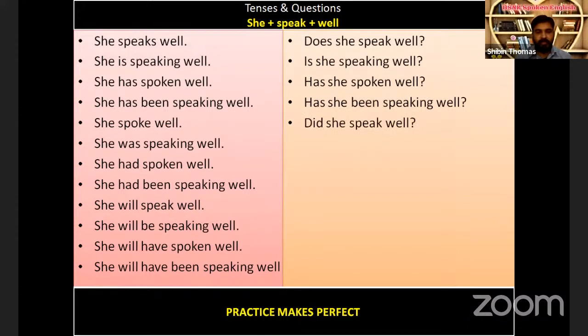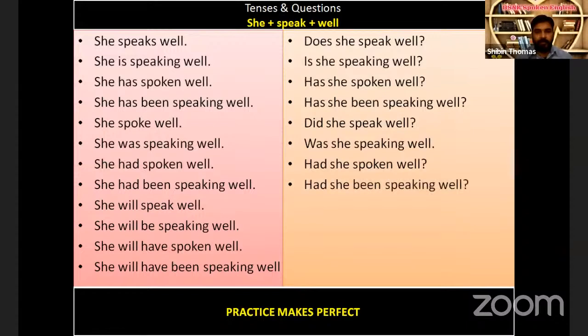Spoke means did speak. She was speaking well. That is, was she speaking well? She had spoken well. Had she spoken well? Then she had been speaking well. Had she been speaking well?